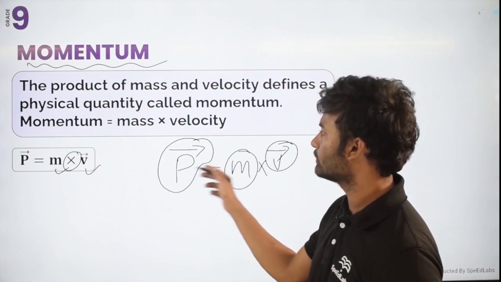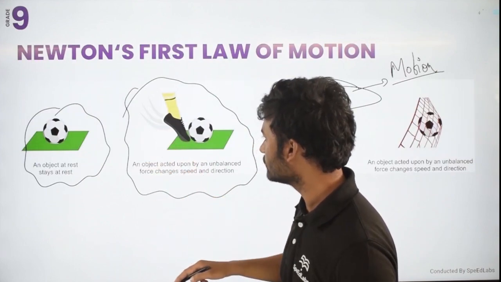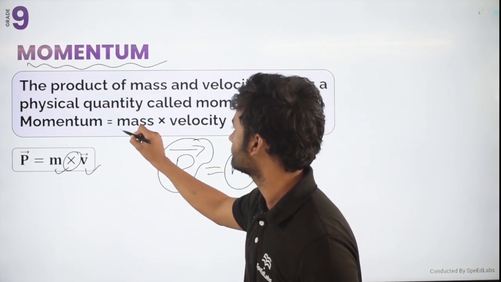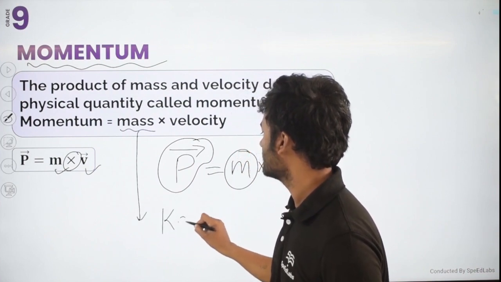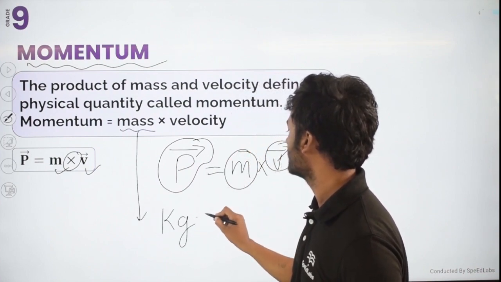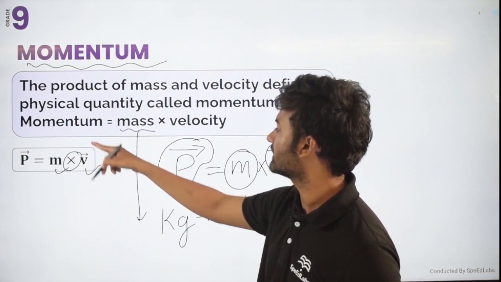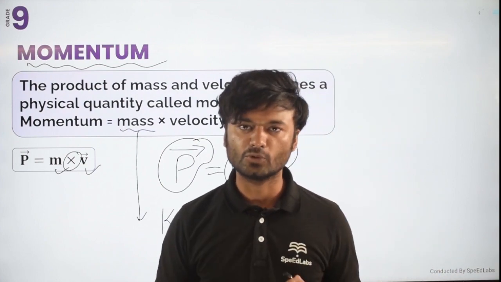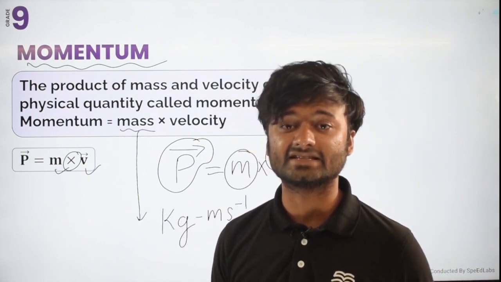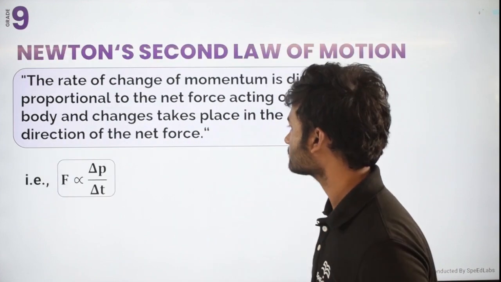Understand? So what is the unit of this momentum? The unit of mass is kg, and the unit of velocity we know is meter per second. So the unit of momentum is kg meter per second. This is the unit of momentum. It is the quantity that depends on mass as well as velocity.